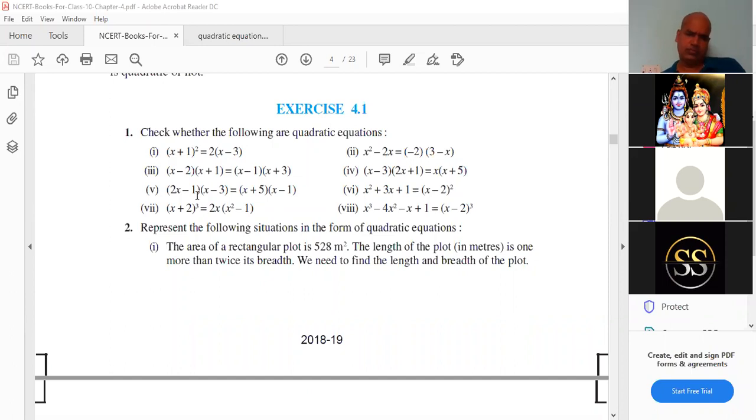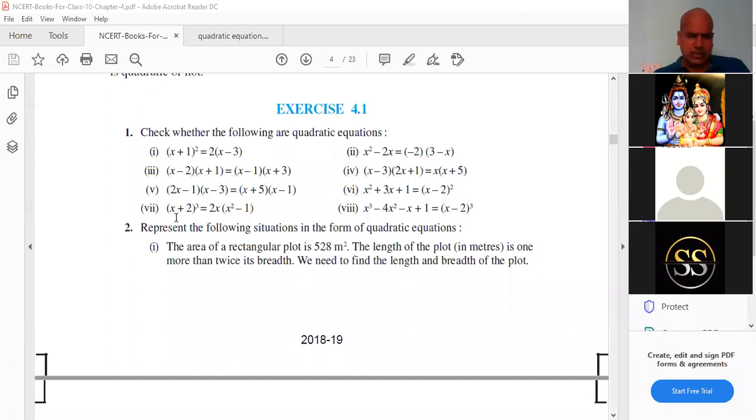X square minus 11x plus 8. X square minus 11x plus 8. Is it okay? Any other? Yes, sir. Correct only, sir. Okay, sixth one. Tell me the sixth one. 7x minus 3. No cube there. It is not a quadratic polynomial, it is a linear polynomial. 7x minus 3 means it is a linear polynomial. Good. Seventh answer. Seventh answer.